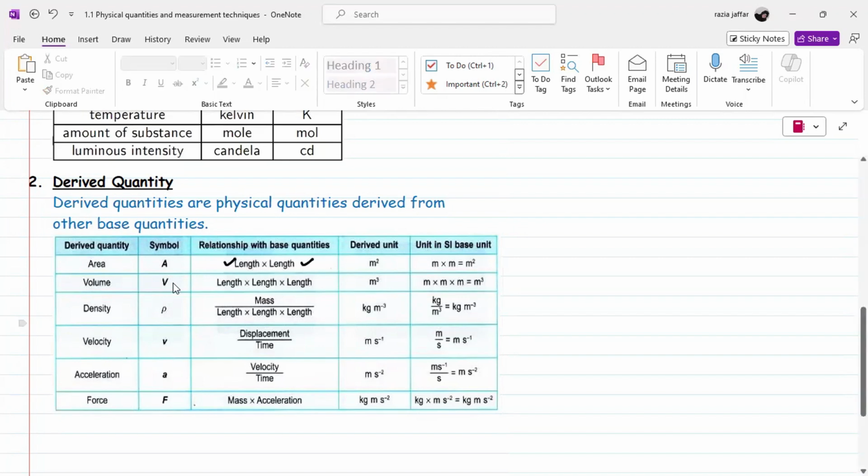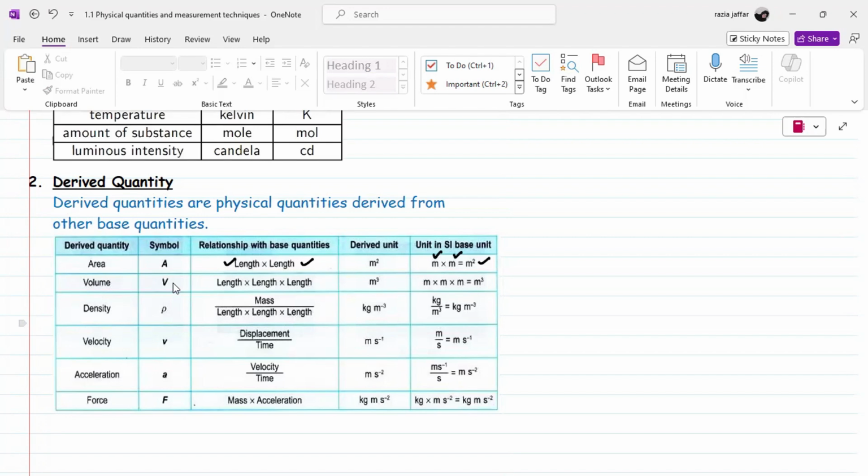We know that the SI unit for length is meter, and the SI unit for the other length is also meters. So meters into meters is meter square. So meter square is the unit of area, and it is derived from the two base quantities, length into length. Is it clear? So the unit of area is derived from the units of base quantities.